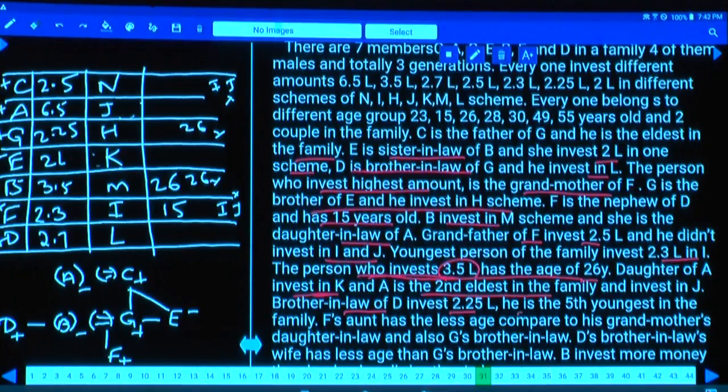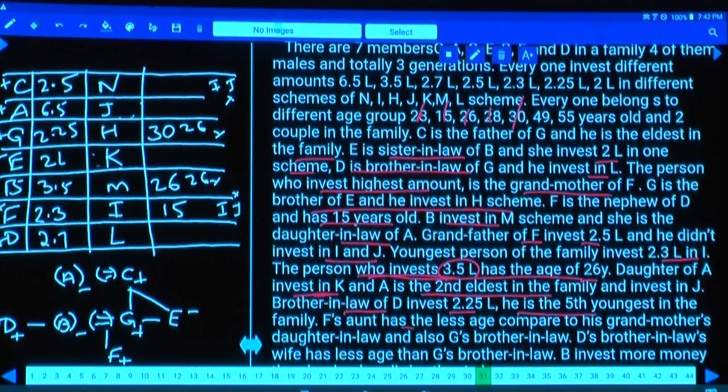And he is the fifth youngest in the family. Who is the fifth youngest in the family? Brother-in-law of D. Who is the brother-in-law of D? G is the fifth youngest in the family. Fifth youngest, so count from the youngest: first youngest, second youngest, third youngest, fourth youngest, and fifth youngest. And how old is this person G? G is 30 years old, the fifth youngest in the family.